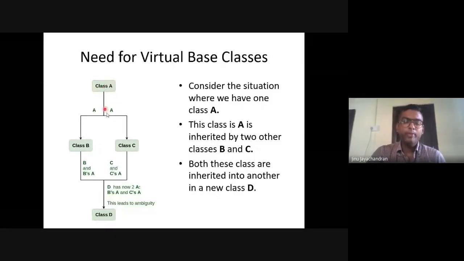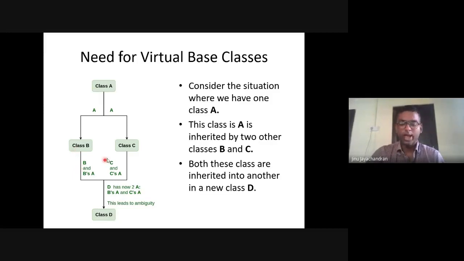So basically the same copy of the function or a variable which is defined in class A gets inherited to class D in two ways. Basically, there's a duplication happening in class D. This will confuse a C++ compiler because it leads to something called an ambiguity, or complexity, or perplexity. There is a confusion for the compiler: when you refer to something in class A through class D, is it via class B or is it via class C?